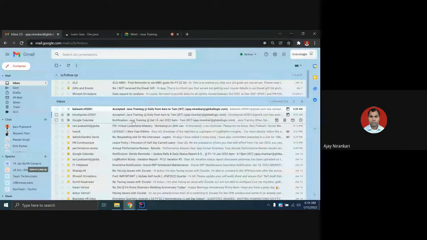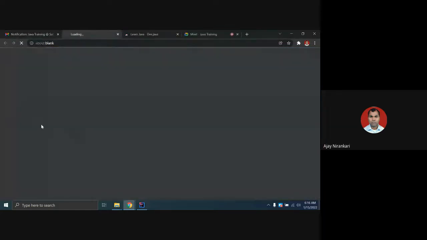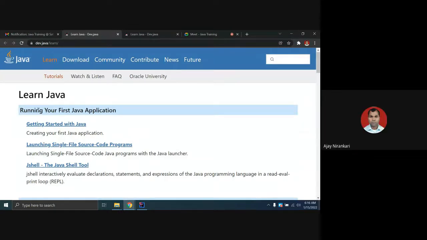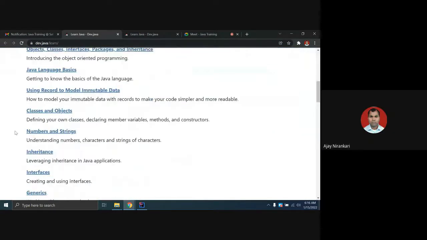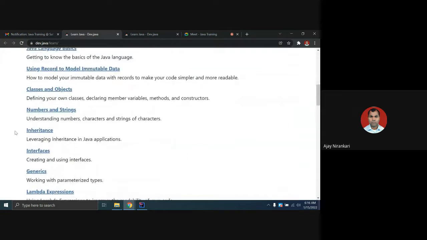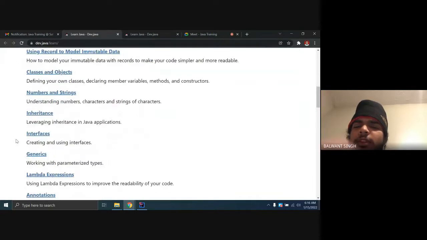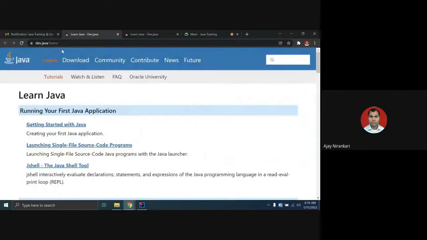In the meeting invite, I have shared one link. This is the official website of Java as a programming language. Whatever things I'm going to teach will be covered from this website only. And you are talking about arrays, so let us look at where the array package is. This is the Java tutorial, not the Java API.